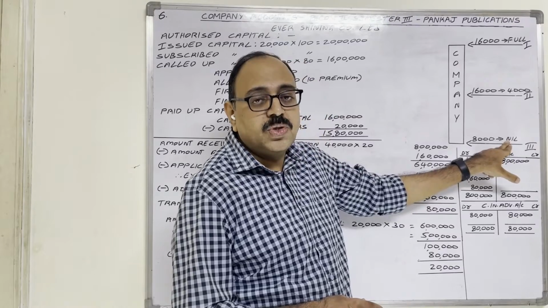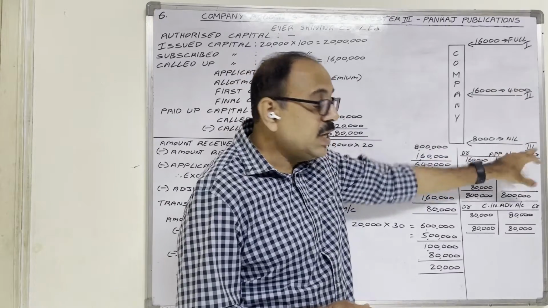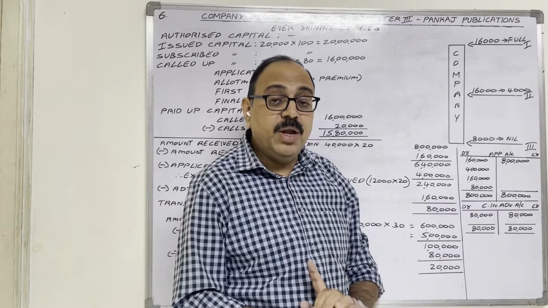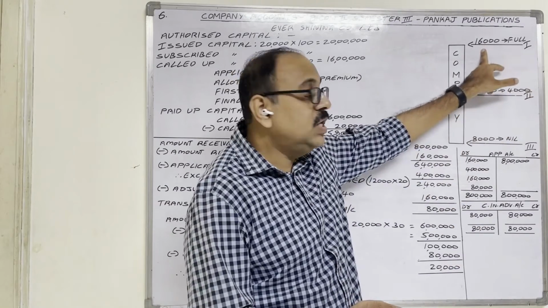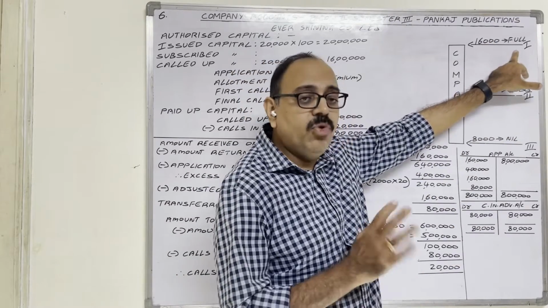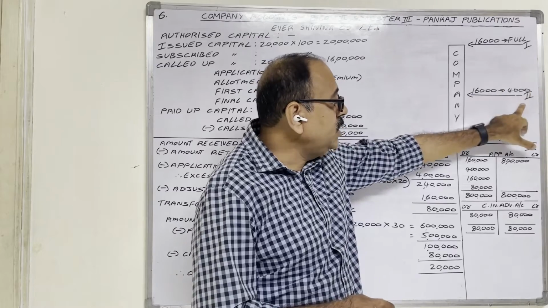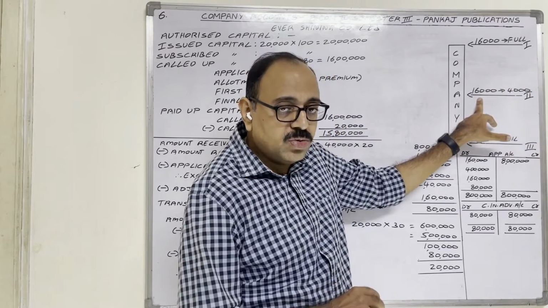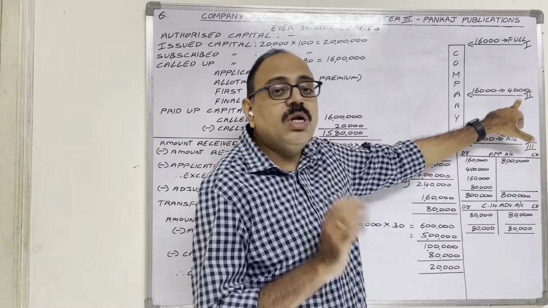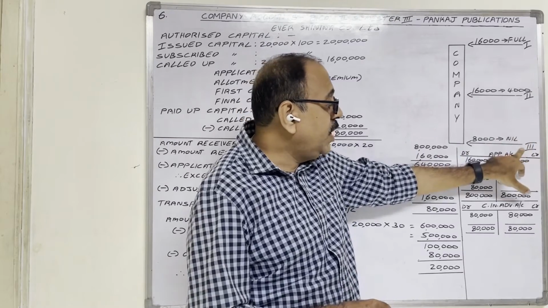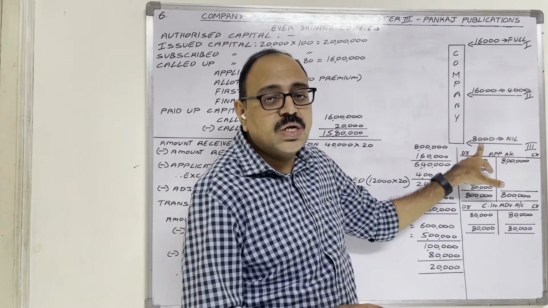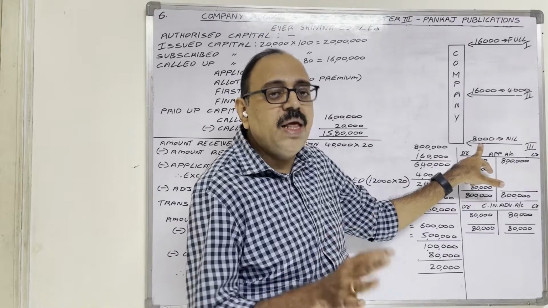So you can divide these applicants into 3 categories: applicants who applied for 16,000 and got full allotment, applicants who applied for 16,000 and got 4,000 shares, and applicants who applied for 8,000 and didn't get any allotment.